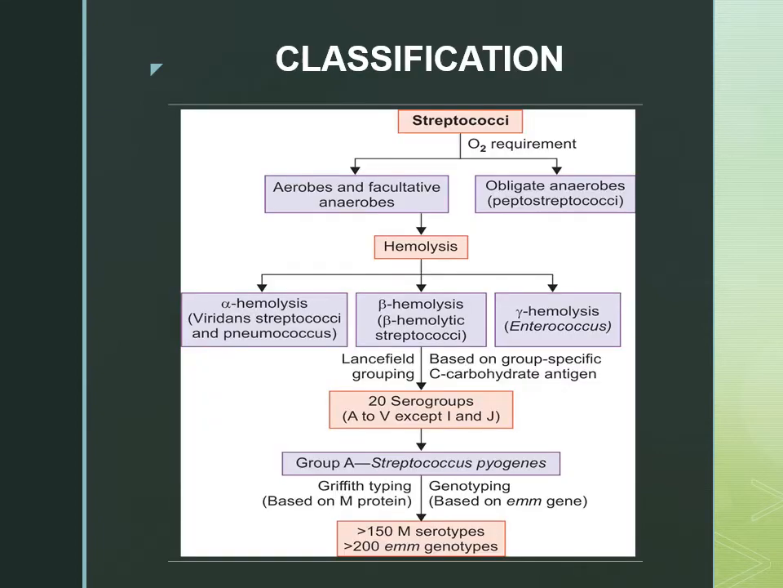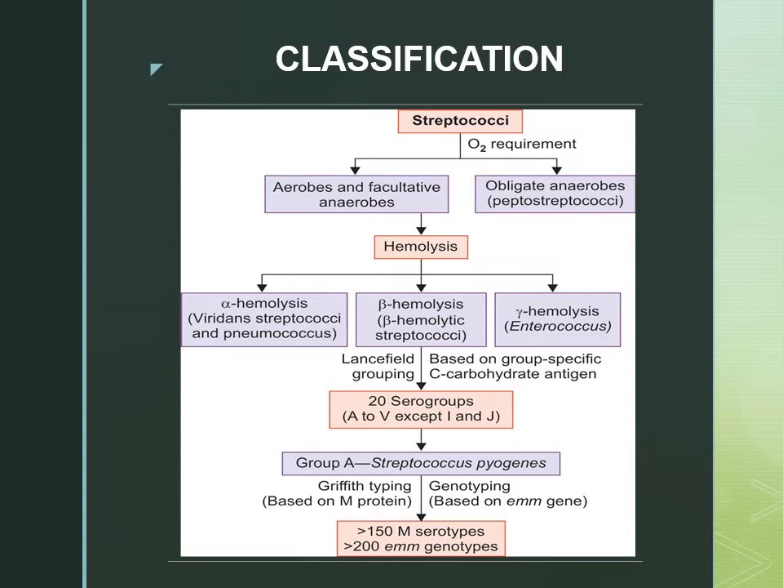Now coming to the classification, it is on the basis of oxygen requirement. If they grow in the absence of oxygen, they are known as obligate anaerobes. An example is Peptostreptococcus. Then those bacteria which need oxygen, the aerobes and facultative anaerobes, are further classified on the basis of hemolysis. Two types of hemolysis are seen, alpha hemolysis and beta hemolysis.